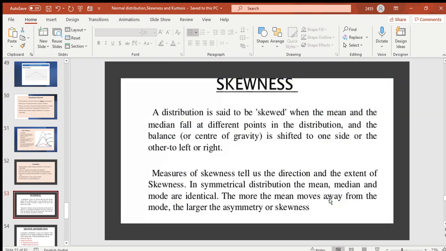Okay, let's see what is skewness. Skewness means the mean, median and mode fall at different points in the distribution. Either they can be in the center, or they can be to the left, or to the right. For a normal distribution, those 3 are the same. But when skewness comes, particularly for asymmetrical data, they will fall at different places.